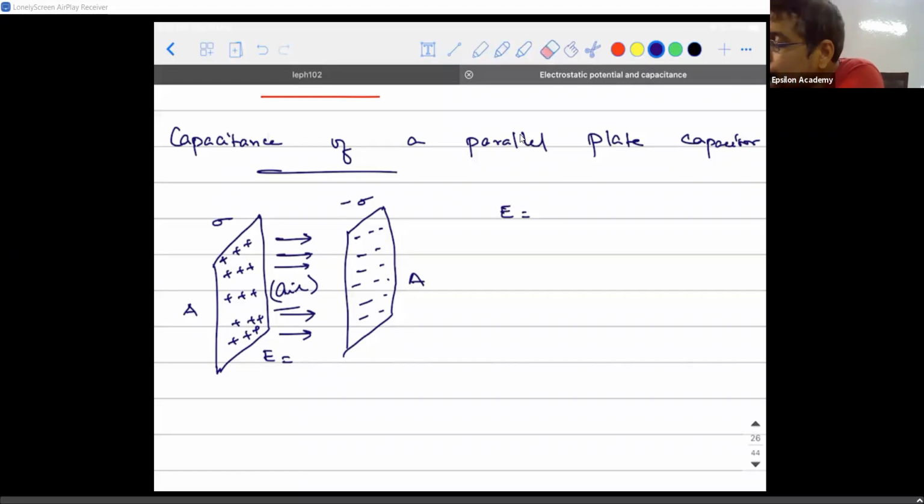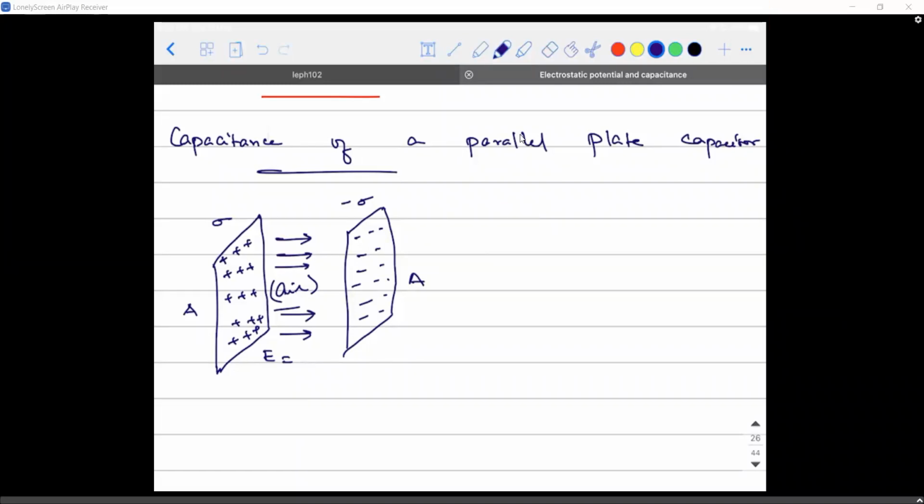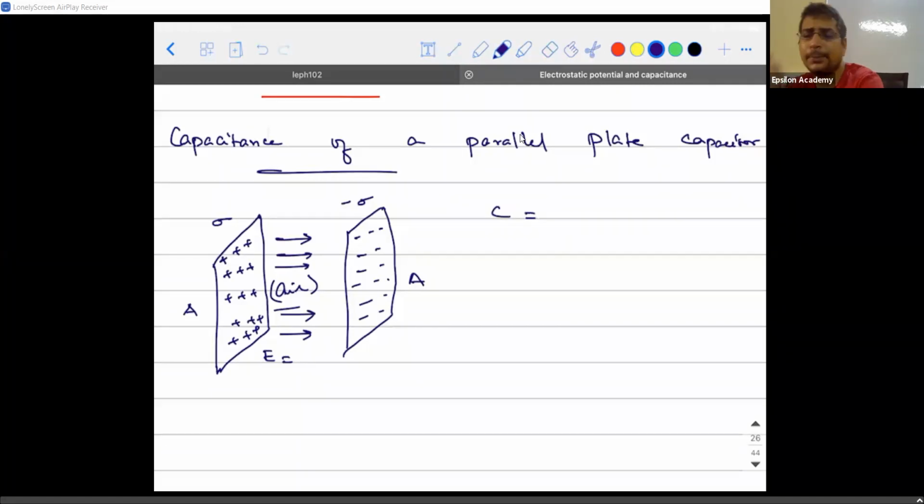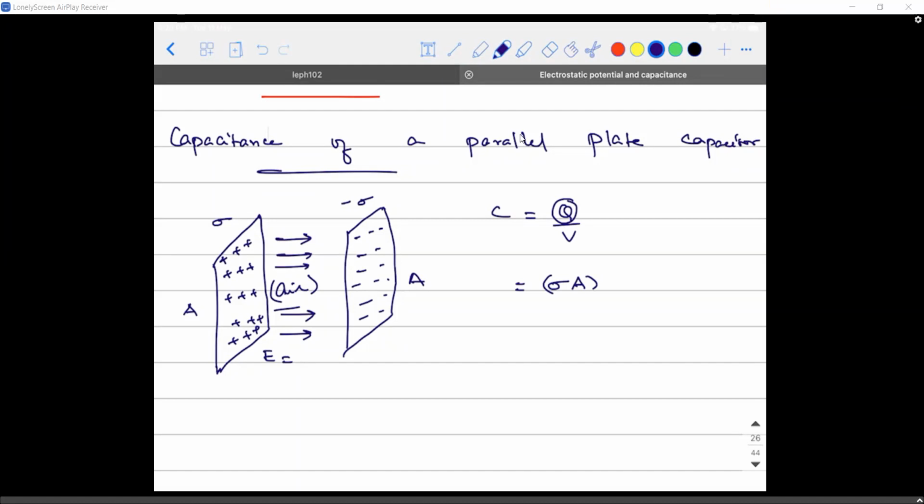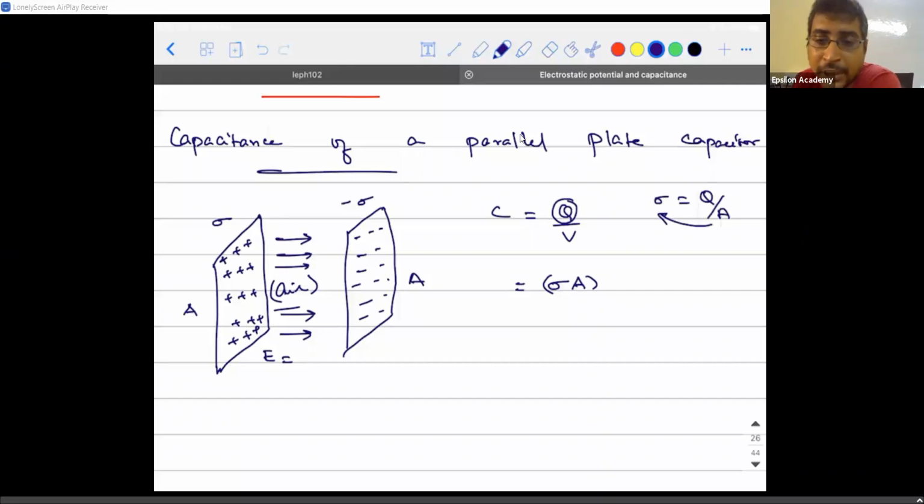Before that you should understand why I'm trying to calculate electric field. Let me tell you the procedure to calculate the capacitance for any capacitor. What is the basic definition of capacitance? C is equal to Q divided by V. Q in general can be written as sigma into A. Why did I write it as sigma into A? Because surface charge density is Q divided by A, so Q is equal to sigma into A.